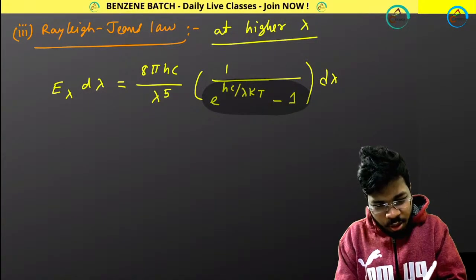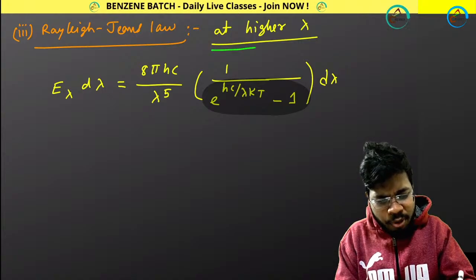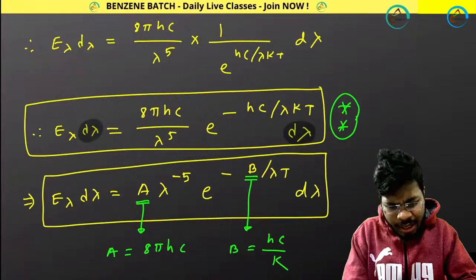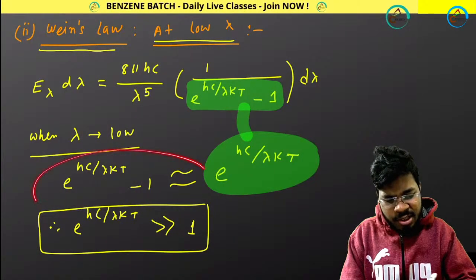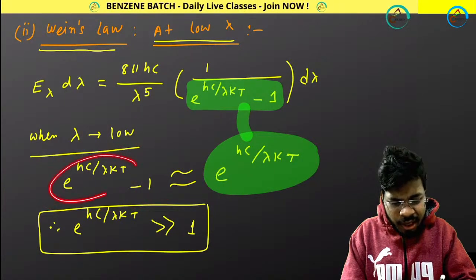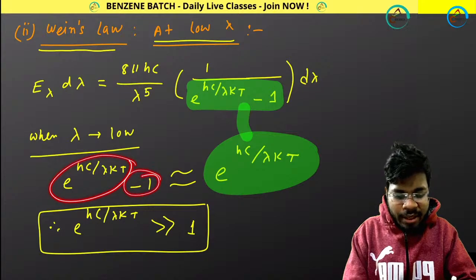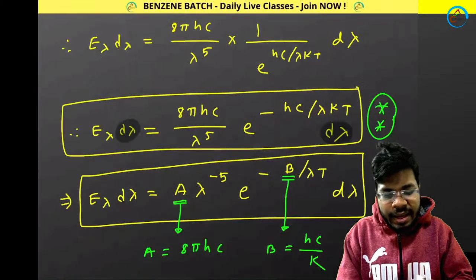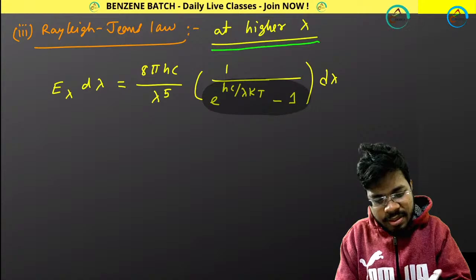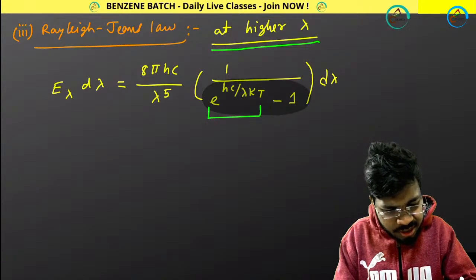Now, what happens in the higher lambda region? What approximation will we be making? In the case of the lower lambda region, we made the approximation that this part is much higher than this, so I ignored this part and took only this thing. In the case of the higher wavelength region, what happens? I have to deal with only this section.